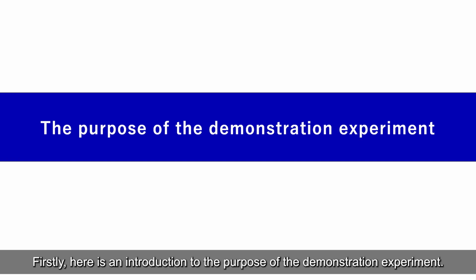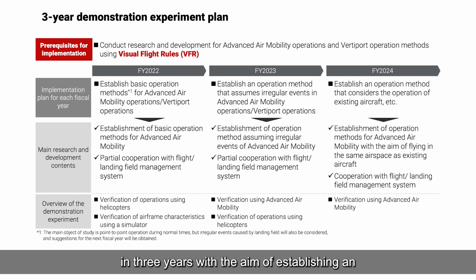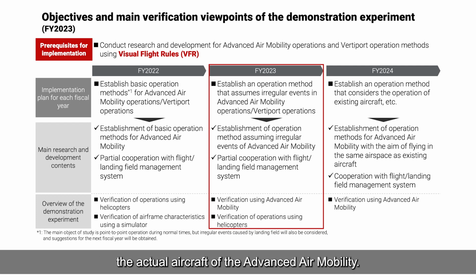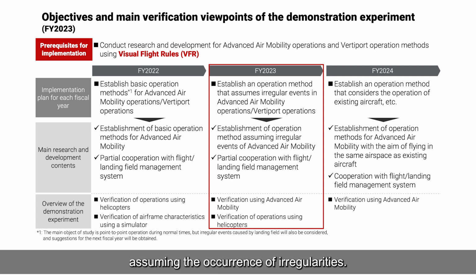Firstly, here is an introduction to the purpose of the demonstration experiment. In this research, we plan to conduct a phased demonstration experiment in 3 years with the aim of establishing an advanced air mobility operation and vertiport operation method. In the first year, we verified the operation methods for regular flights of the advanced air mobility. In the second year, which is this year, we conducted a verification using the actual aircraft of the advanced air mobility. In addition, we used a helicopter to verify the operation methods assuming the occurrence of irregularities.